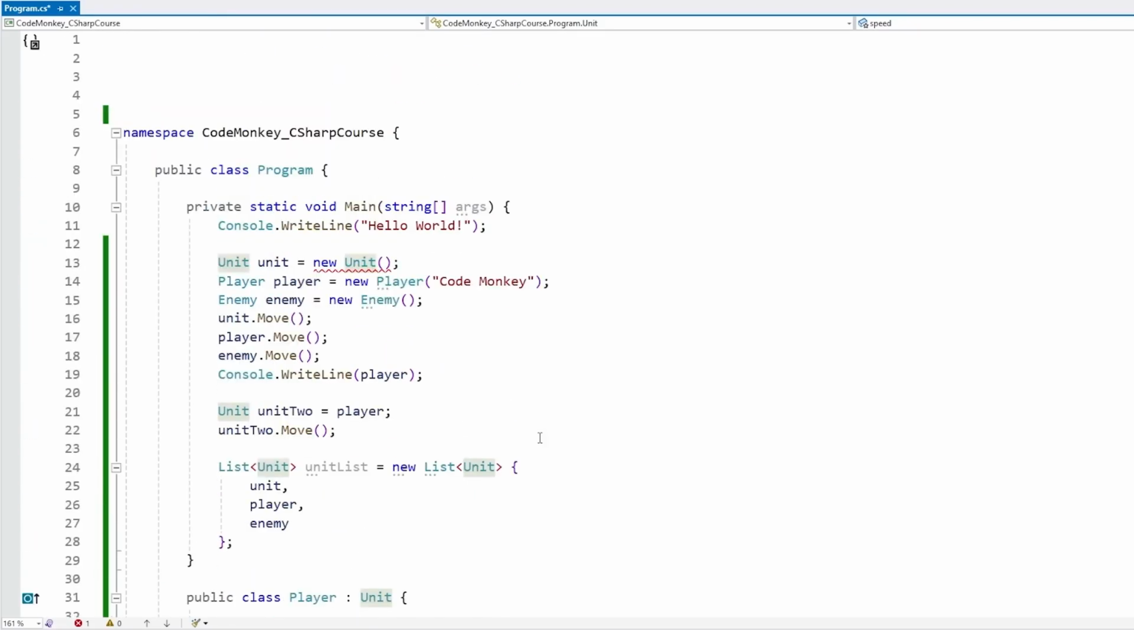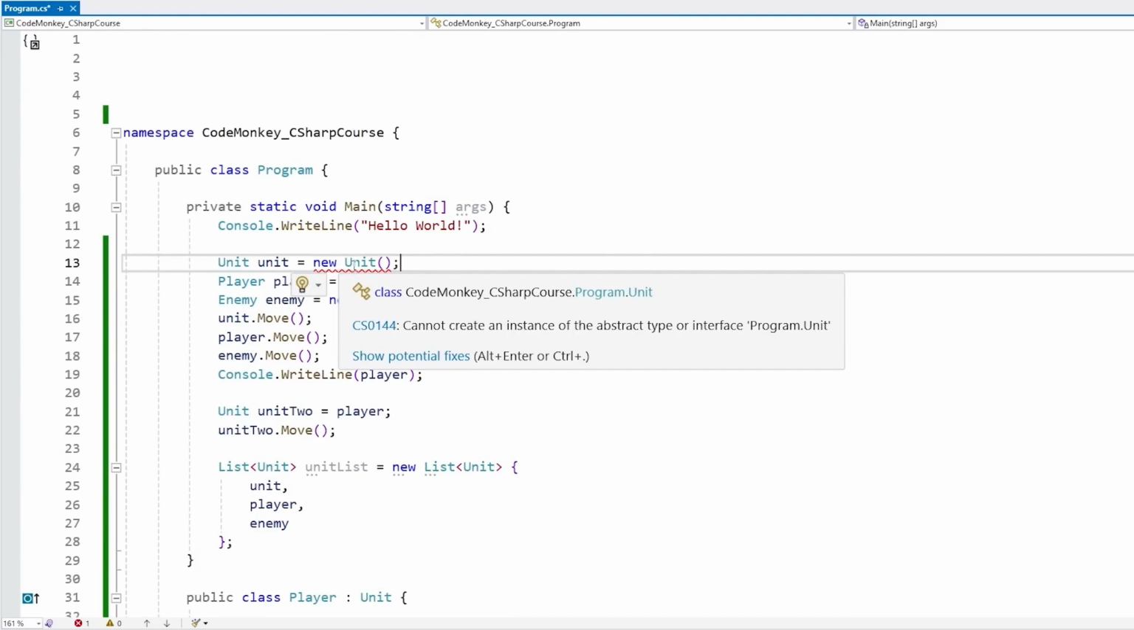Now if we go up here, we do see this error. Since the class is marked as abstract, we cannot create an instance of this type. This can be really useful to provide a base definition for something, but also make sure that base definition itself can never be used directly. Only the class that extends it can be created.